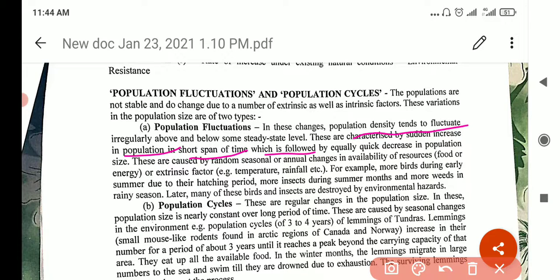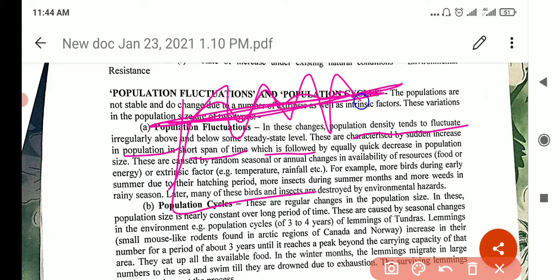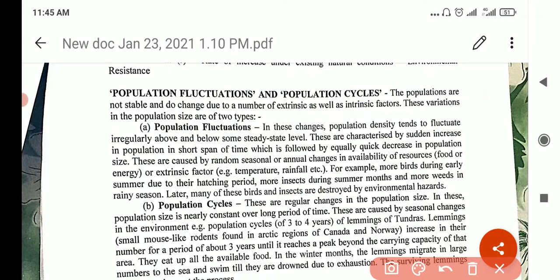state level. Like I said with the carrying capacity, if this is the carrying capacity, the straight line, it will fluctuate beyond, sometimes better than the steady state, sometimes worse than it. These are seen by a sudden increase in population in a short span of time, which is followed by an equally quick decrease in population size, just like that, when they fluctuate along the carrying capacity.